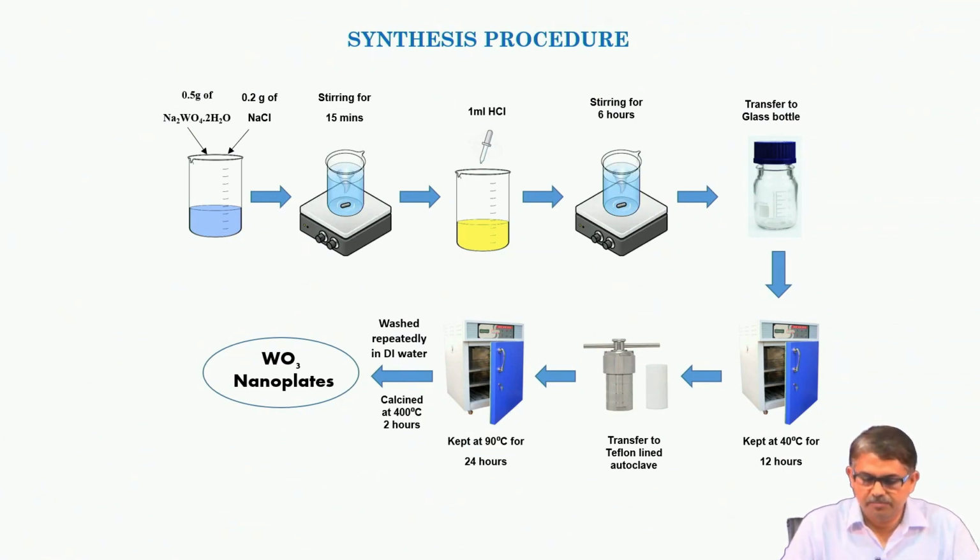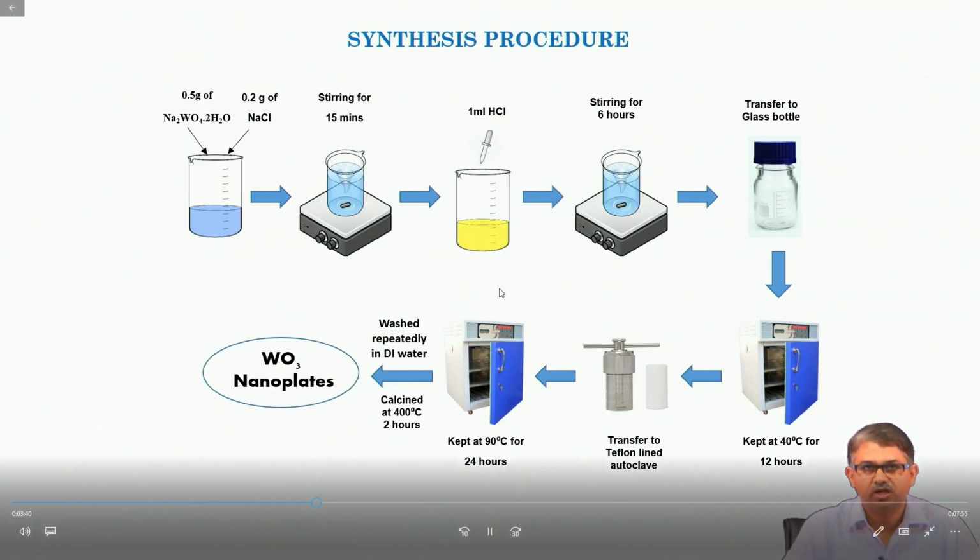Then we have transferred the solution in a Teflon lined autoclave, basically a stainless steel chamber, and kept it in an oven for around 24 hours at 90 degrees centigrade. At the end we filtered it and washed it repeatedly in DI water, and we calcined it at around 400 degrees centigrade for 2 hours.